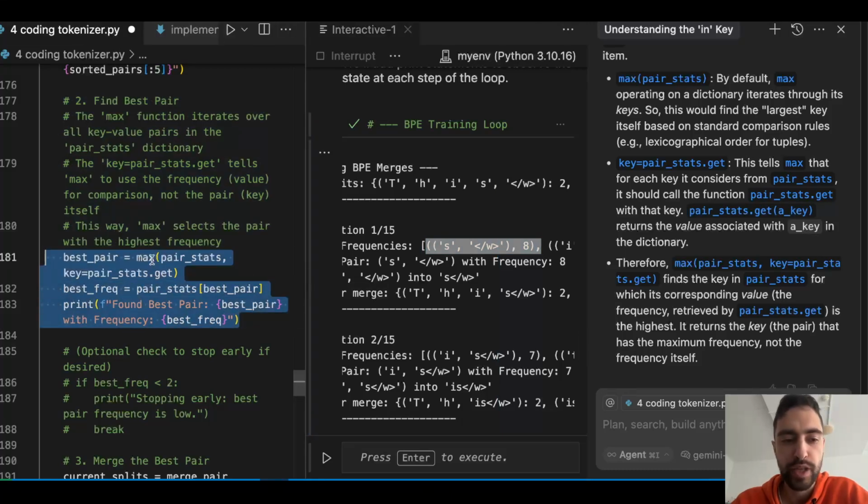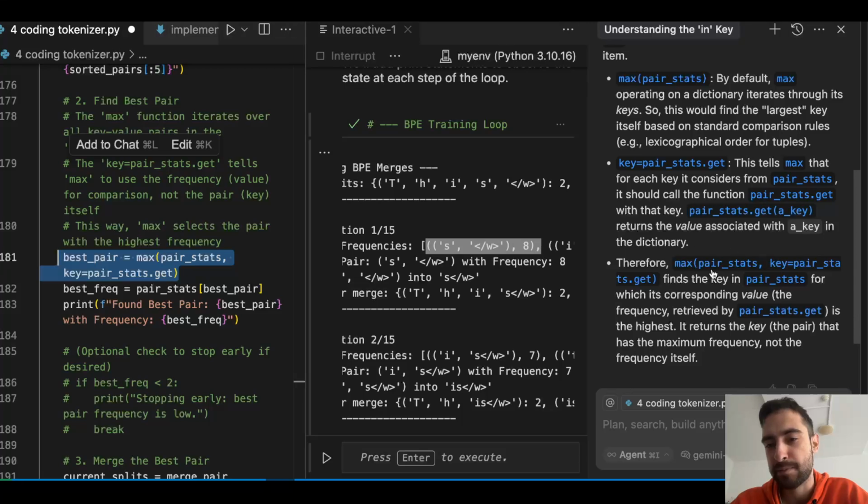The way we will do that is we will say best pair is equal to max, and then pair stats, that's just all of the pairs with their frequencies. And we have some code here, key is equal to pair stats.get. Now this is stuff for me to understand as well, but the way I understand it, I also have AI explaining it here.